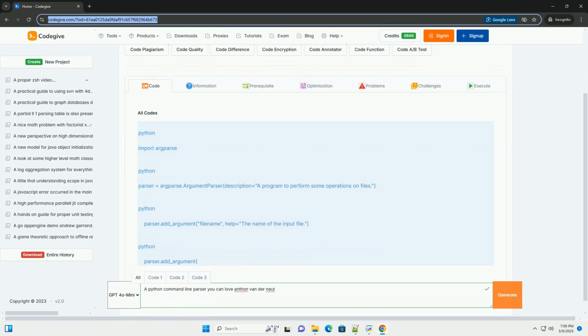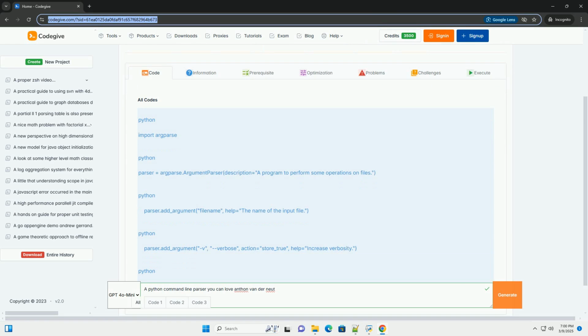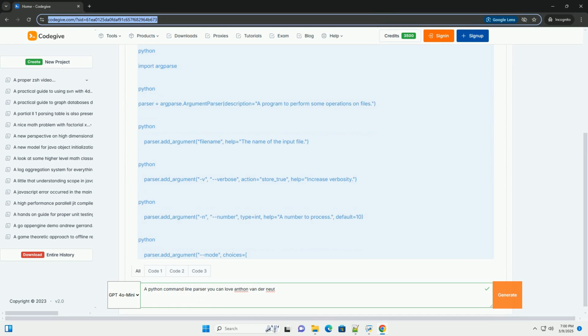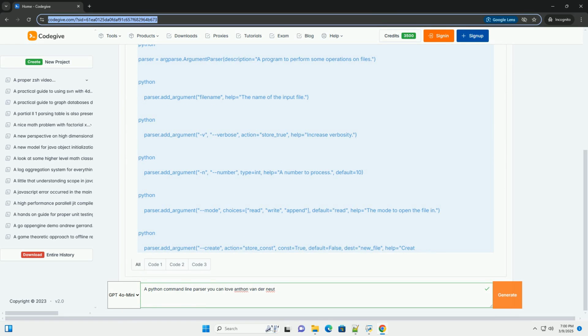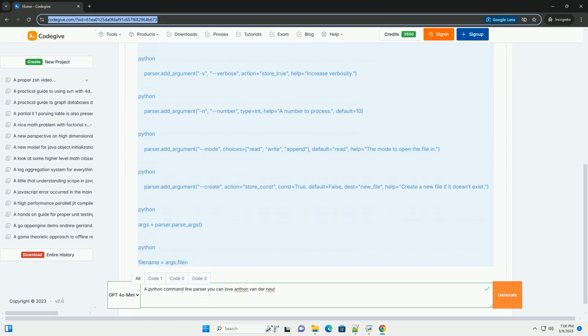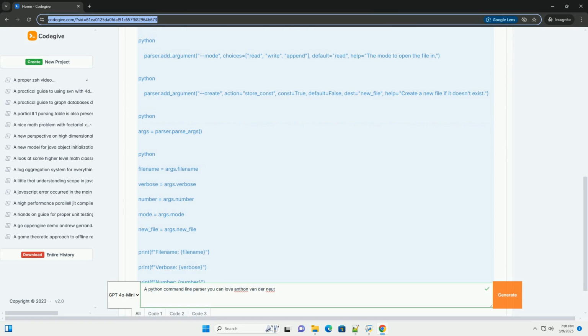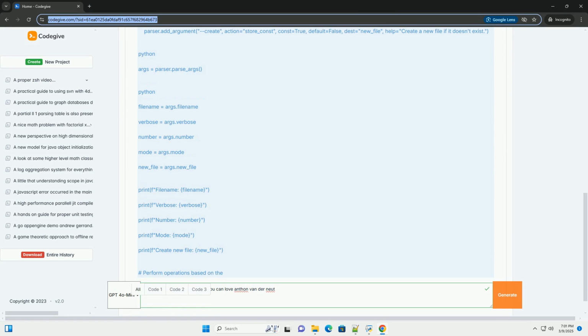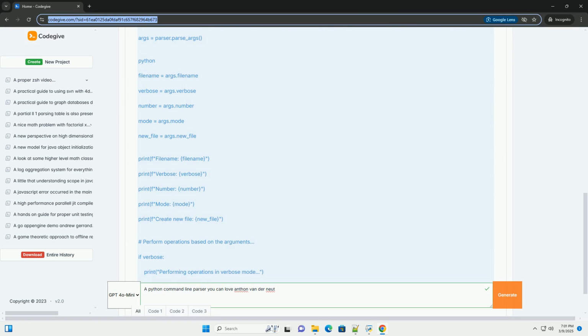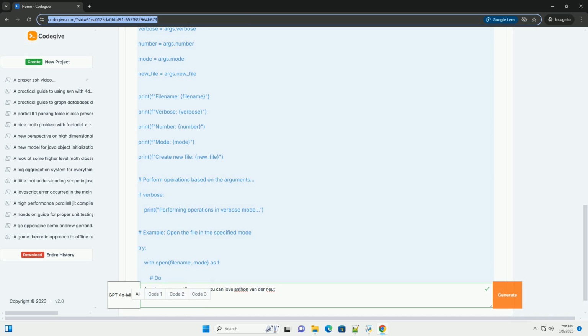Alright, let's dive into creating a robust and user-friendly command line parser in Python, inspired by the elegance and usability that Anthon van der Neut's work often embodies. We'll focus on the argparse module, which is part of the Python standard library and provides a powerful and flexible way to handle command line arguments.